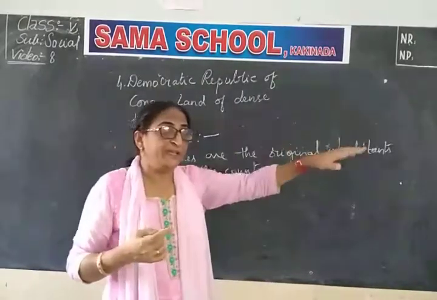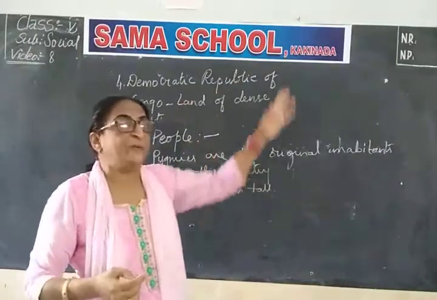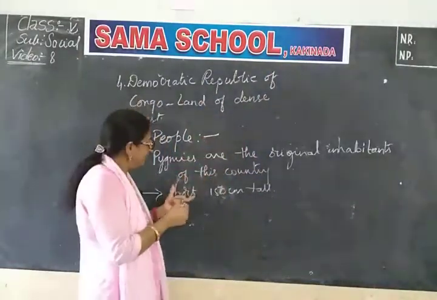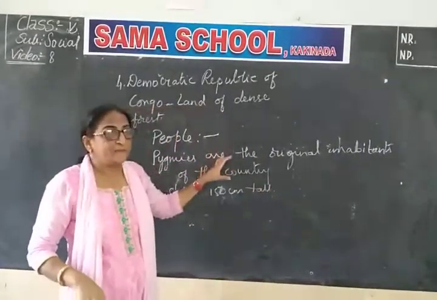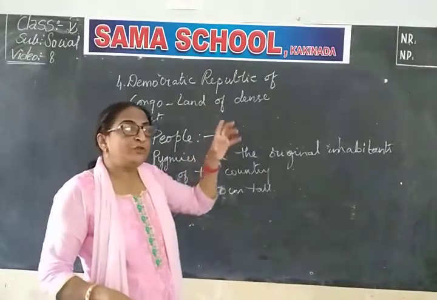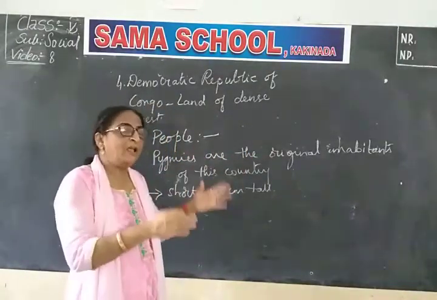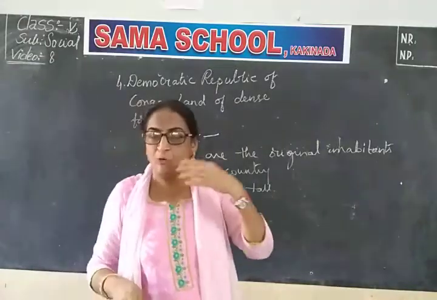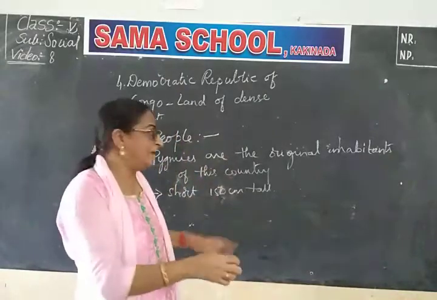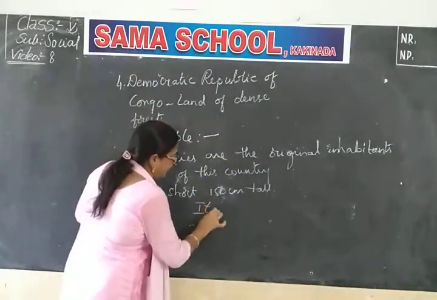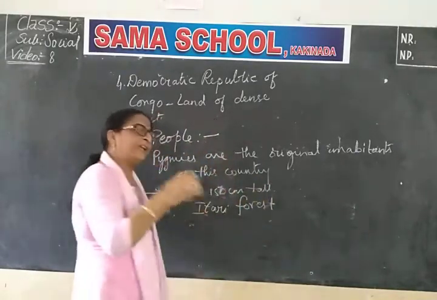Now when the Europeans came to this country to rule, they drove these people away into the forest. So these Pygmies were driven away into the forest by the Europeans. They used to gather food and lead their life. Even though the Europeans have gone away, many Pygmies are still living in the forest, still gathering and hunting food.